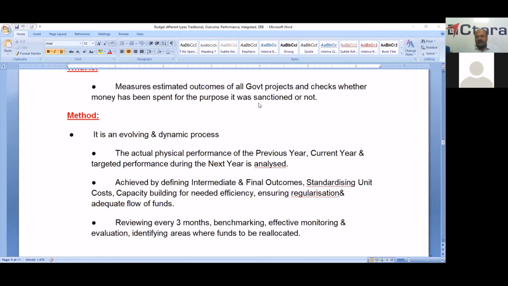And for that, we have prepared standardized unit costs and capacity building for needed efficiency, and ensuring regulation and adequate flow of funds. It is usually reviewed every 3 months, this outcome budget, and we put benchmarks and effective monitoring and evaluation and identify areas where funds are to be reallocated.